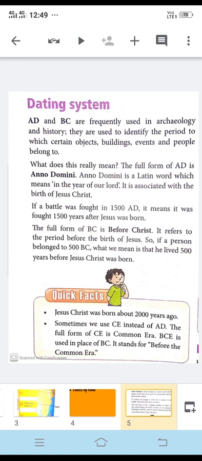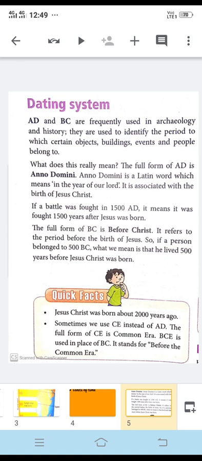The calendar that we use today is based on the Christian era, now called the Common Era. This era began in the memory of Jesus Christ. The first year of this era is shown with the number 1, and the years after that are indicated by the next numbers in serial order.